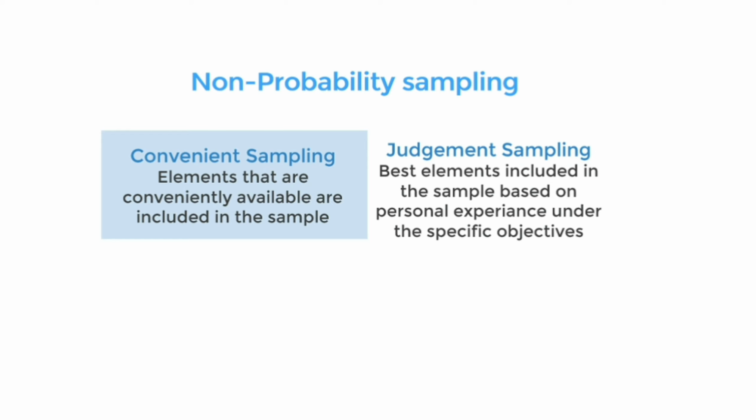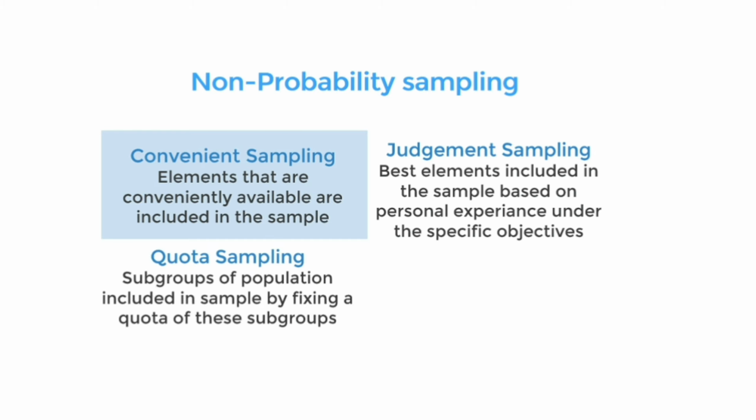In judgment sampling, personal judgment determines the best elements to include in the sample with respect to specific objectives. For example, only international coaches are selected for interviews about coaching the national team. Similarly, only labor union leaders are selected instead of general workers to respond about the working conditions in an industry.